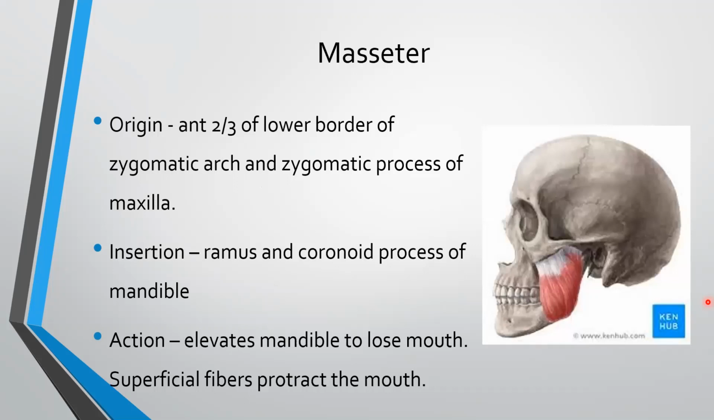Masseter. Its origin is in the anterior two-thirds of lower border of zygomatic arch and the zygomatic process of maxilla. Its insertion is in the ramus and coronoid process of mandible. This is the masseter muscle. Action: elevates mandible to close mouth and superficial fibers protract the mouth.